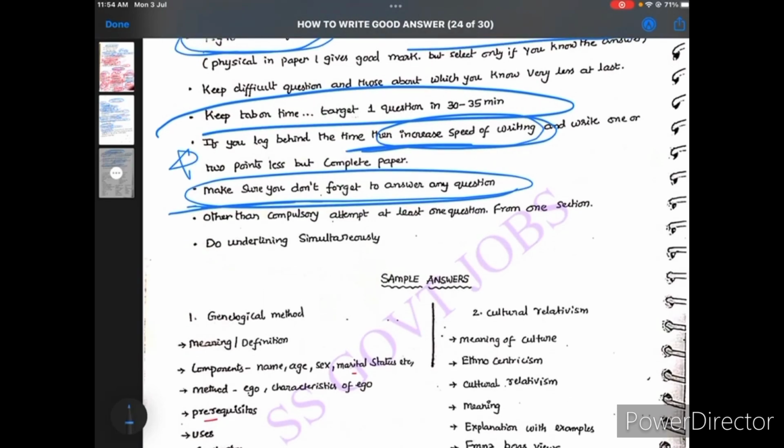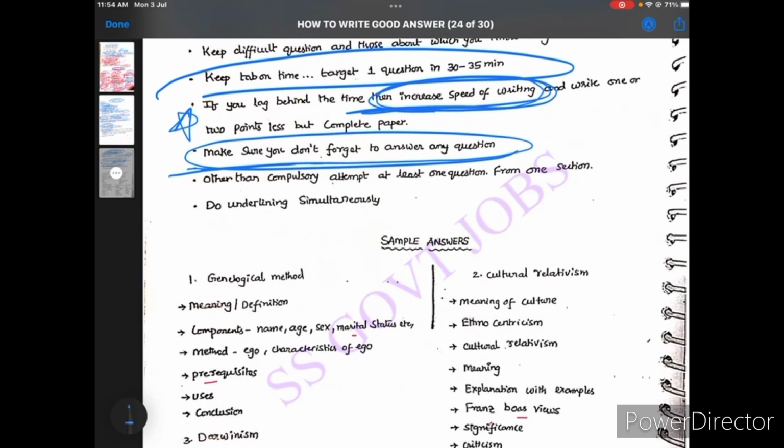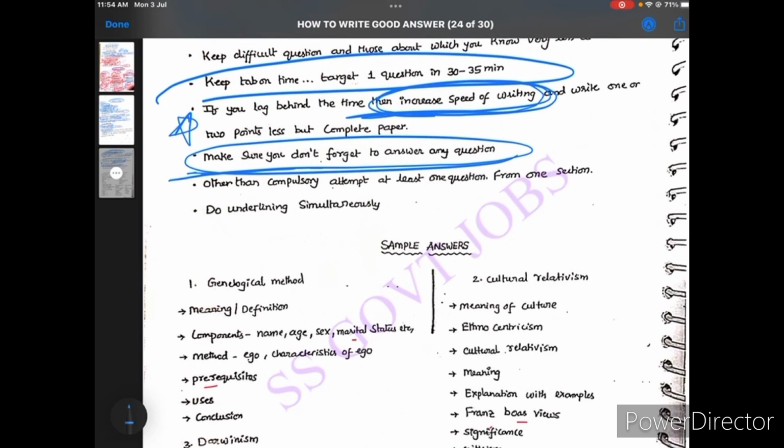This is very important. Practicing and increasing the speed of your writing is very important. Okay, and after that, compulsorily attempt at least one question from each section. This is very important.